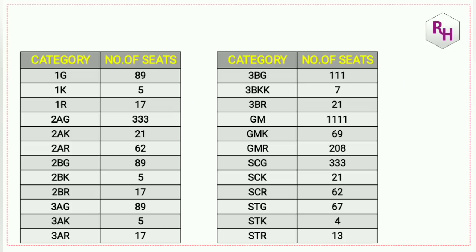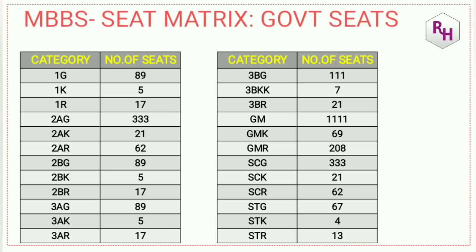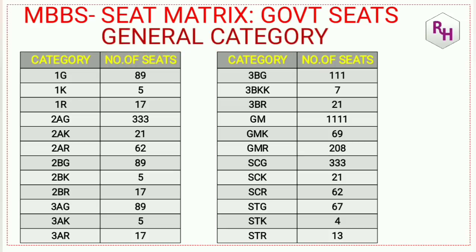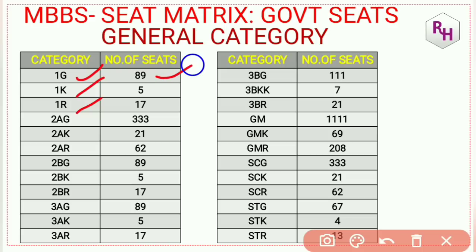Now you can see here, in this MBBS seat matrix, I am going to tell you the government seats. General category means it will come under all these. Remember, here 1G means category 1 general, K means Kannada medium, R means rural. Like that you can read for all. Now you can see the number of seats: 1G has 89 seats in Karnataka under general category government seats, including government college and private college.